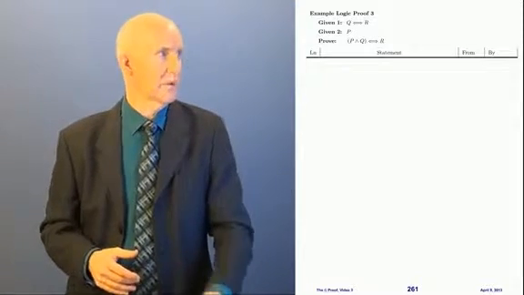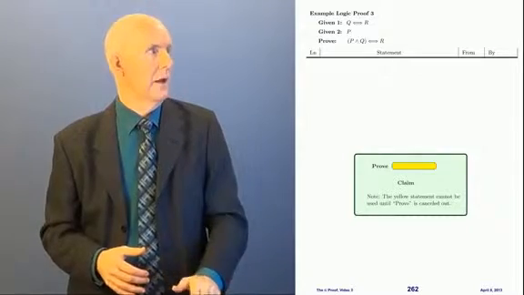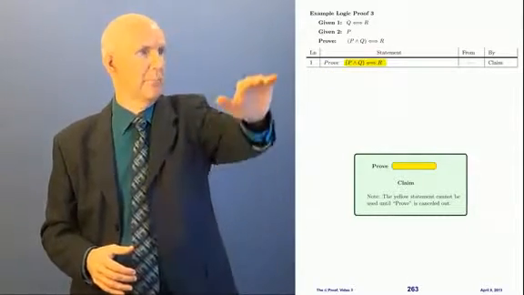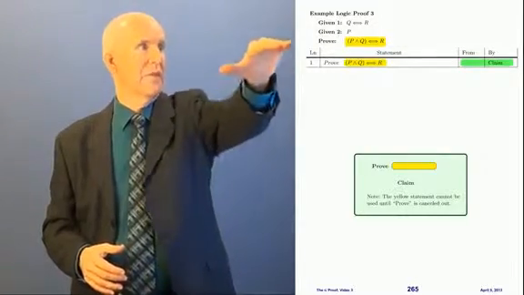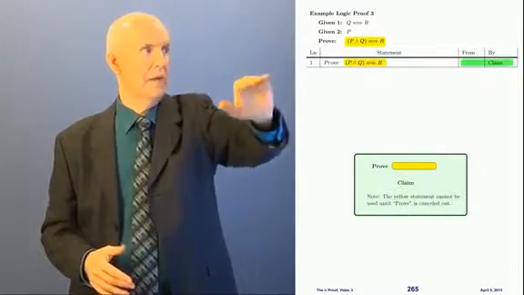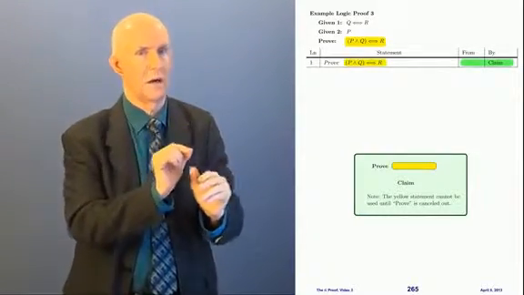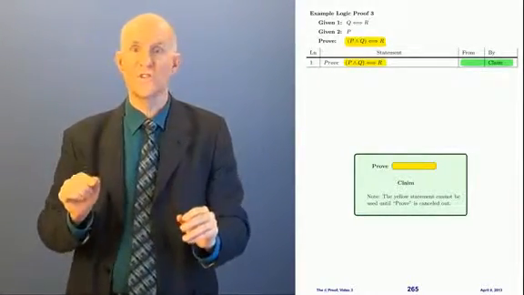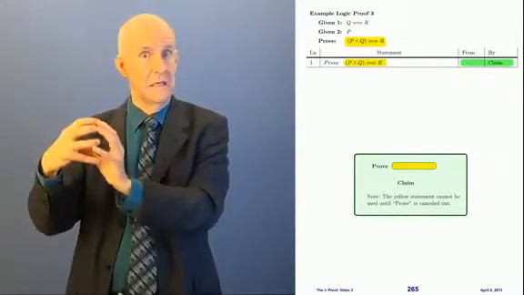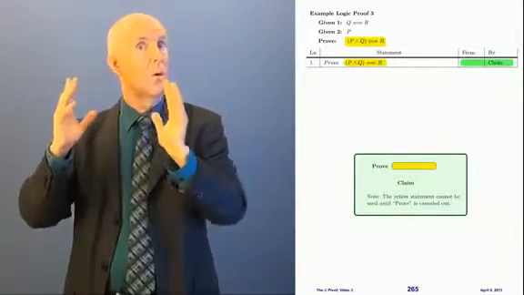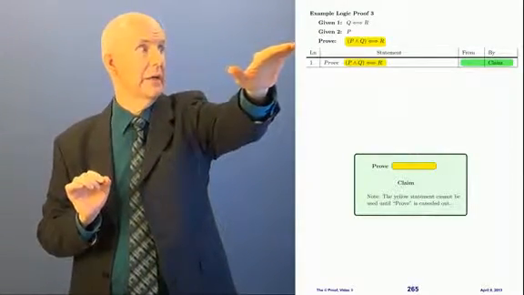And as usual, we're going to use 4 columns, and we're going to start with the claim rule, and we're going to put down "prove the thing" by the claim rule, and we're going to say prove the thing that we're trying to prove. And what is that? It says something in parentheses, if and only if R. What is that? It's a biconditional. The thing in parentheses is nested. So we're trying to prove this biconditional here.